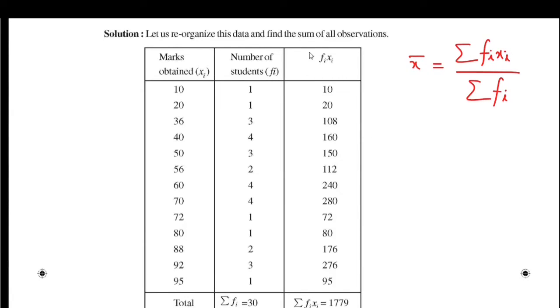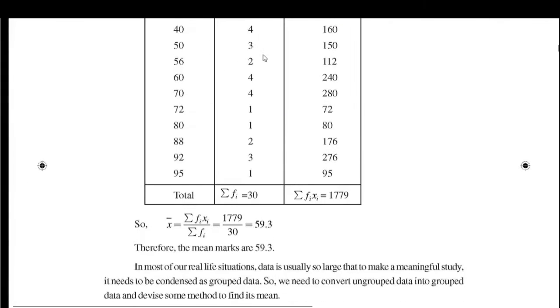So we are taking here a column fi xi. f1 is 1, x1 is 10, so 1 into 10 is 10. 1 into 20 is 20. 3 into 36 is 108. In this way, fi xi are calculated, and at the bottom the summation of fi xi and summation of fi are taken.